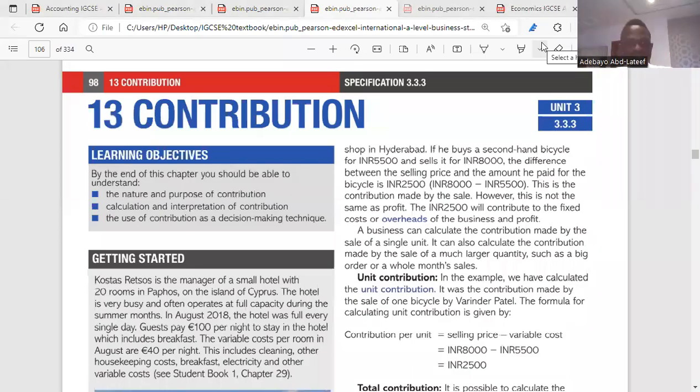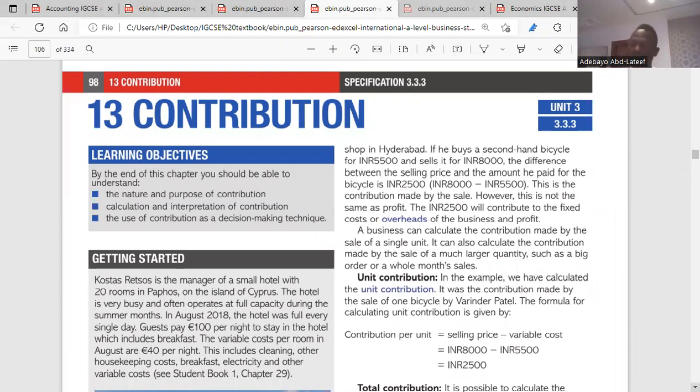So today's topic is contribution in business. Okay. So when I talk about contribution, as a business or as a firm, you would have made a product. The product you make would have cost. And when the cost is being incurred, at the end of it all, you have to sell that product, right?